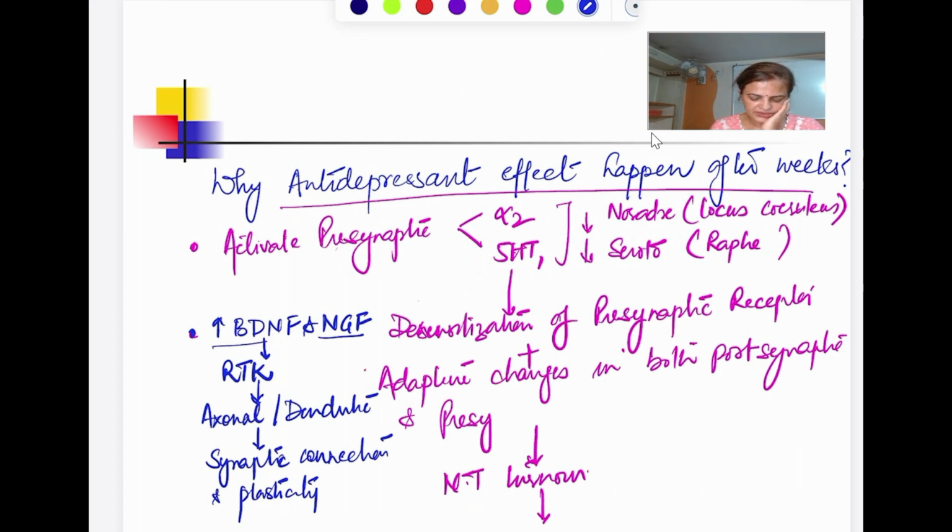So with this all thing will happen. This is how this group of drug, they are going to exert the antidepressant effect. So this is the mechanism of action of all the antidepressant drugs, whether it is a TCA, an SNRI, or an SSRI.